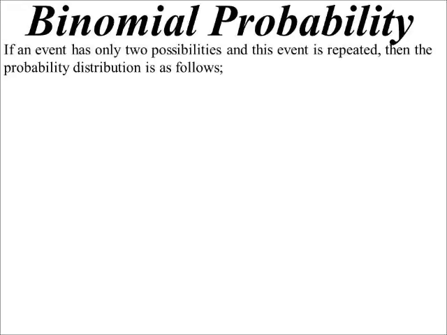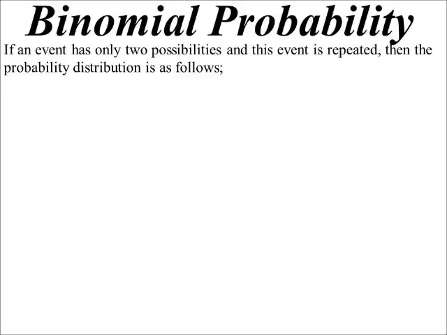Binomial probability. An event has only two possibilities. And when you think about it, any event can be broken down to two possibilities. Either it happens or it doesn't happen. So, this will cover a lot of different types of questions. And that event is repeated.